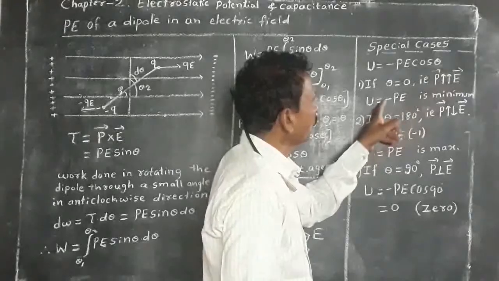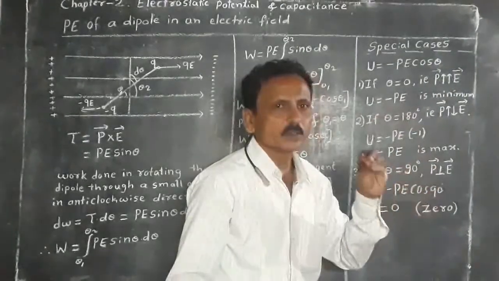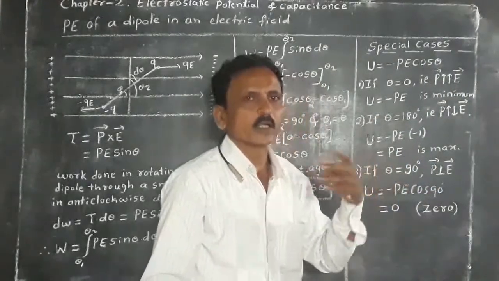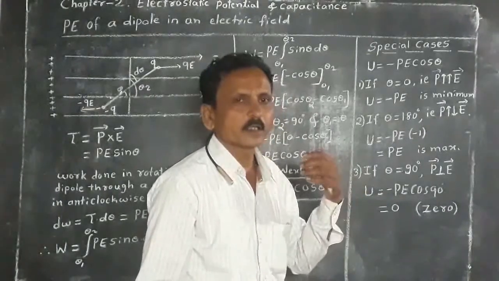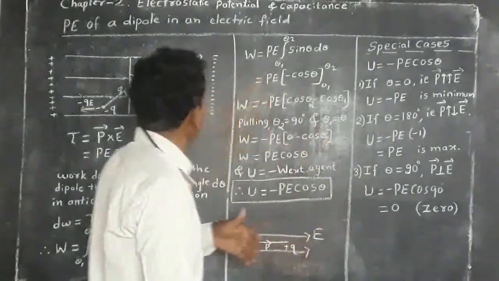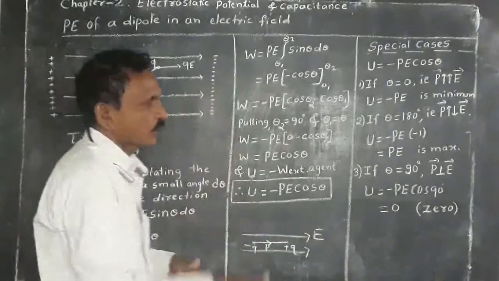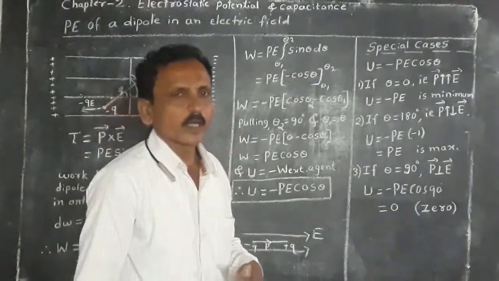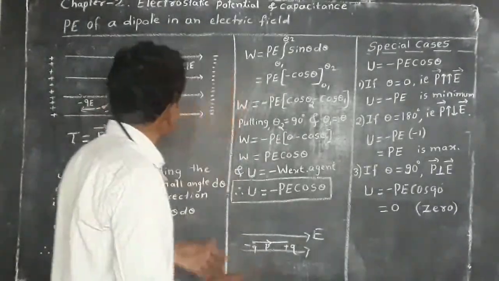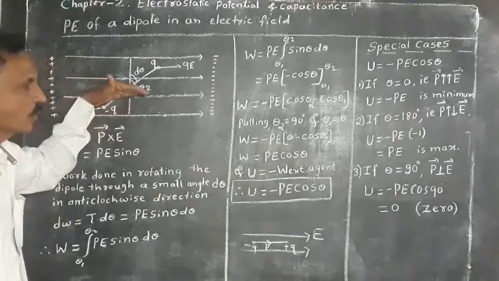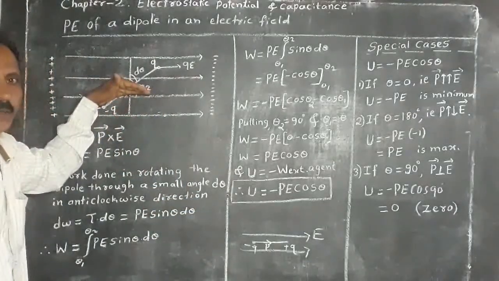Therefore, U equal to minus PE. This is the minimum energy of a dipole in an external electric field when it is along the direction of electric field. And this position of a dipole is called stable equilibrium.